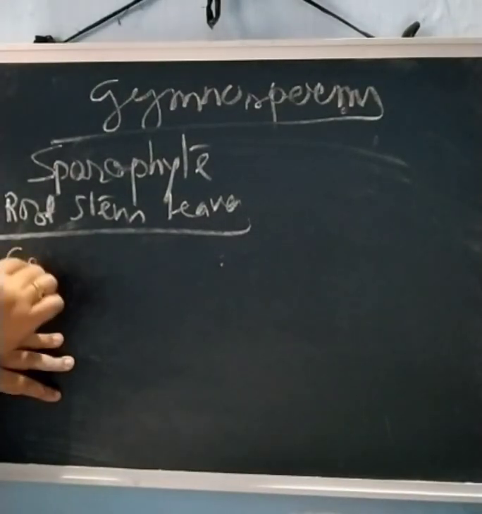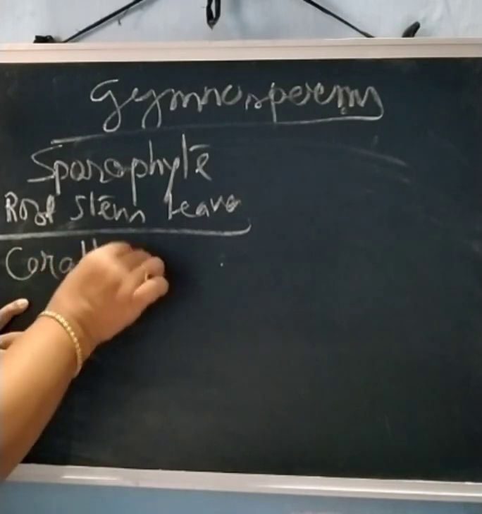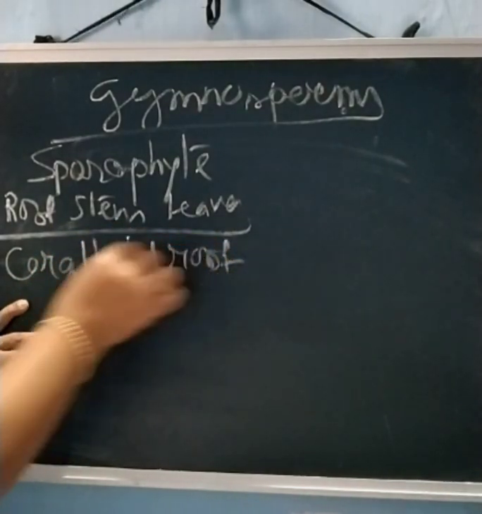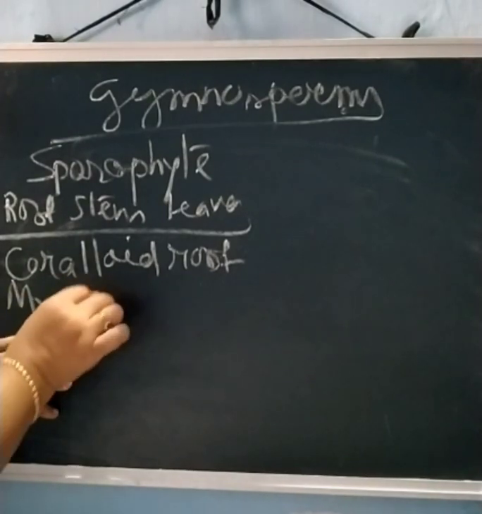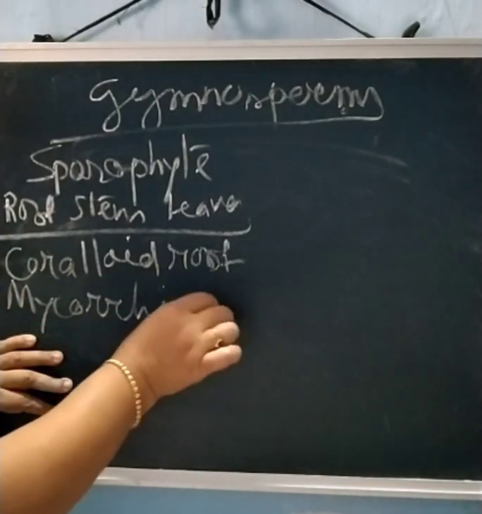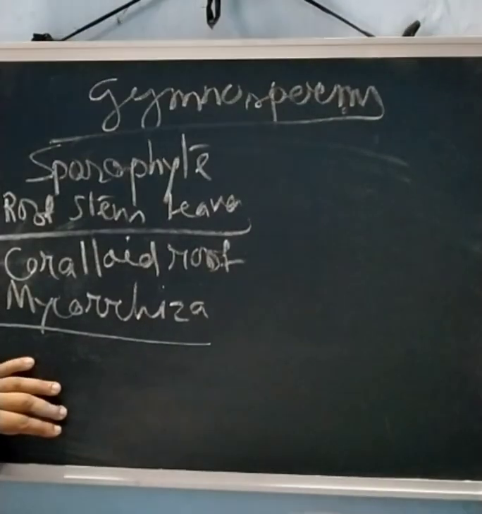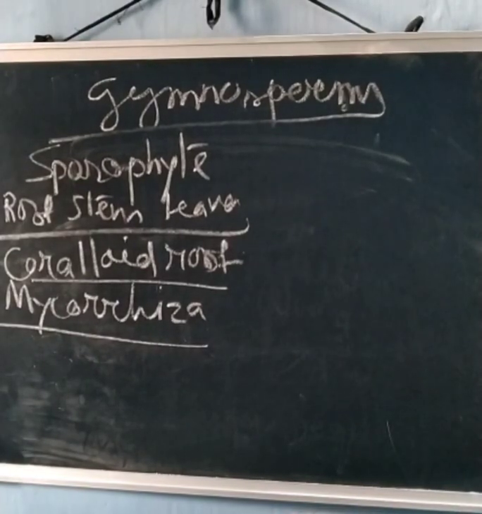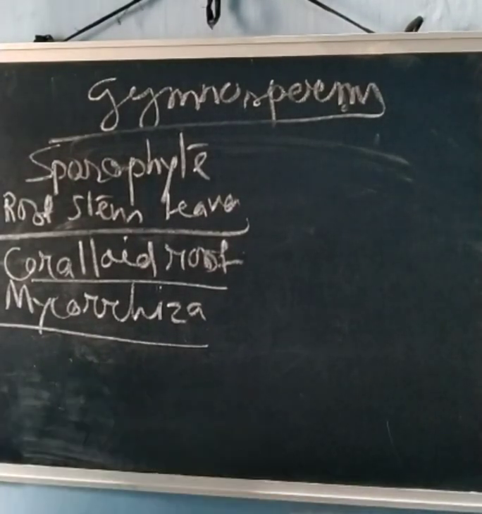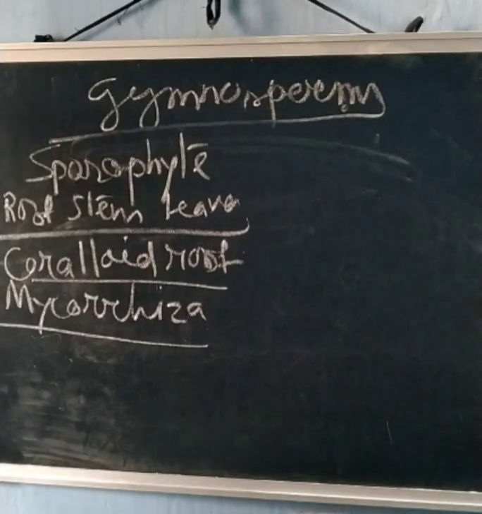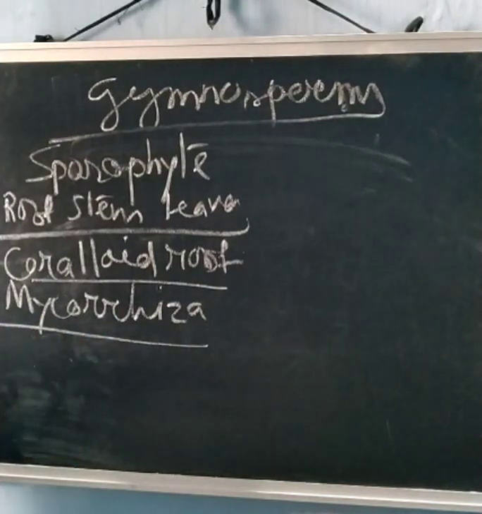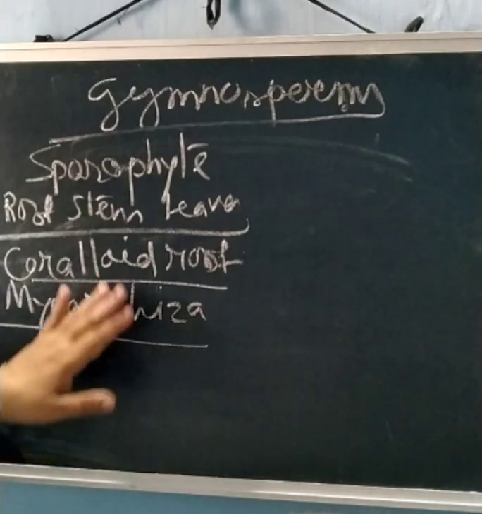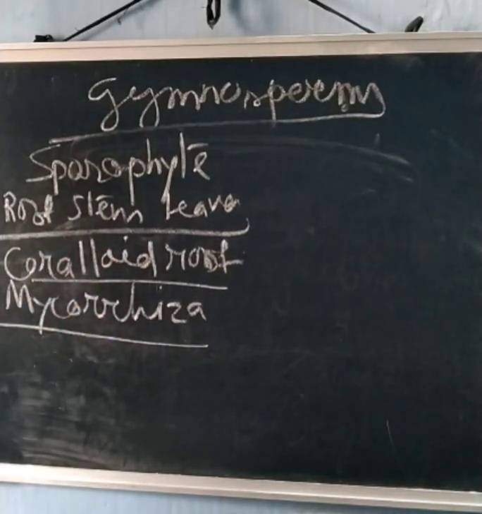This has a special thing along with its root. It also has coralloid roots, and these have symbiotic associations. Pinus plant roots have mycorrhiza, and coralloid roots have a symbiotic association with algae. These coralloid roots are associated with nitrogen fixing cyanobacteria, Anabaena and Nostoc. So gymnosperms somehow fulfill their nitrogen requirement through this. Mycorrhiza are the fungus associated with the roots of pinus plant. So mycorrhiza and coralloid roots are the symbiotic associations, special characteristics of this plant body.